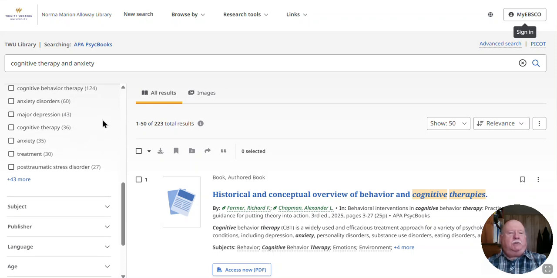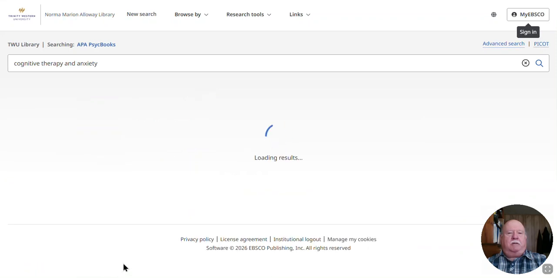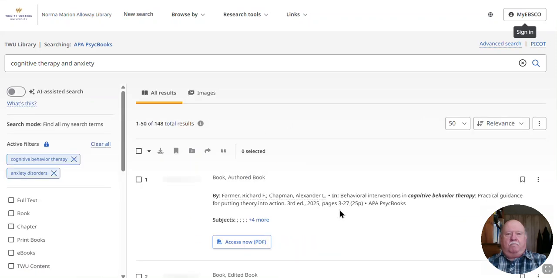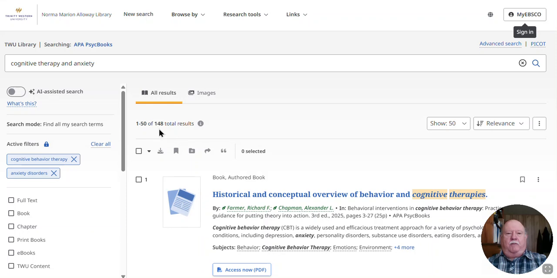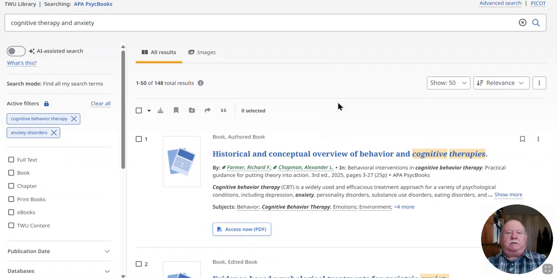What that does is to enable you to use a subject heading or two to narrow the focus down to chapters that are specifically on this subject connection. In this case, cognitive behavior therapy and anxiety disorders. And that will produce fewer results, but they should be more relevant. And then we need to click on apply, which actually makes that applicable. And we've got 148 total results.